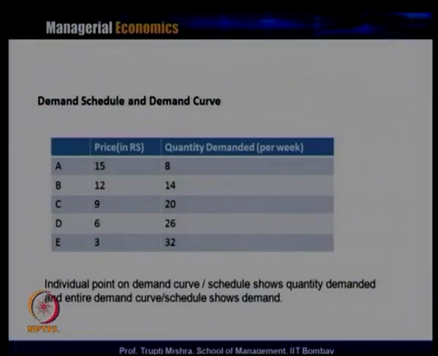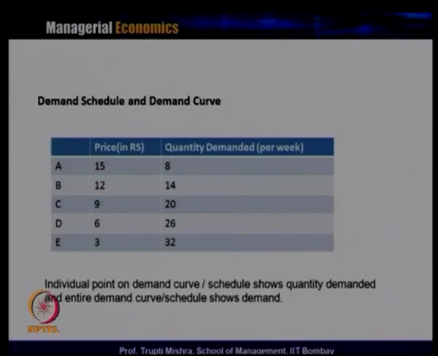Next we will see a demand schedule. This basically jots down the relationship between the price and quantity demanded. If you look, there are 5 points A, B, C, D, E, and each point gives a combination of both the price and quantity.